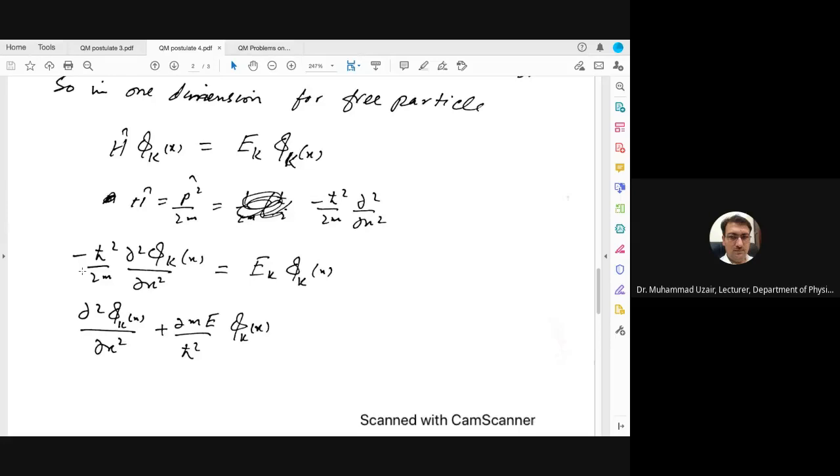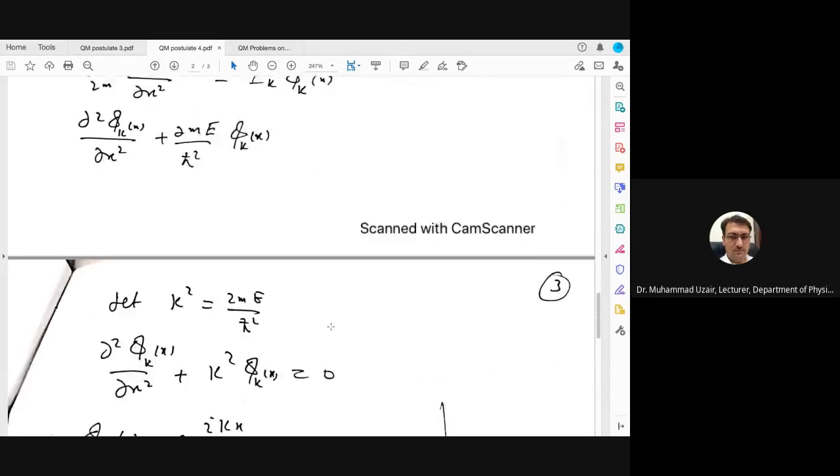Or you can rearrange it again and write partial square psi k divided by partial x square plus, we have multiplied this equation by 2m divided by h cut square on both sides, and then we have taken this side to here. I just forgot to write equal to 0. So partial square psi k divided by partial x square plus 2mE divided by h cut square psi k is equal to 0. So you have to write it.